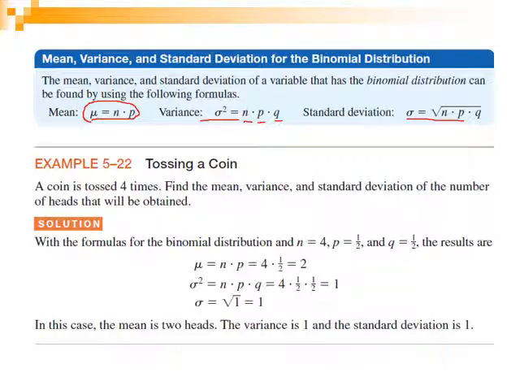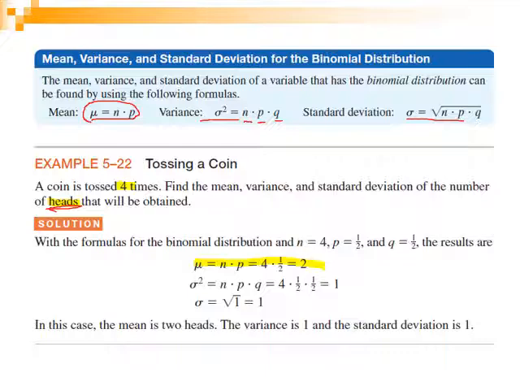Let's take an example, the example of tossing a coin. If the coin is tossed 4 times, find the mean, variance, and standard deviation. Of course, we know that when we toss a coin, the probability of success that we are interested in here, heads, in each case will be half. And n, the number of random trials, is equal to 4. So the mean will be n times the probability of success, half, equal to 2. This is for the mean.